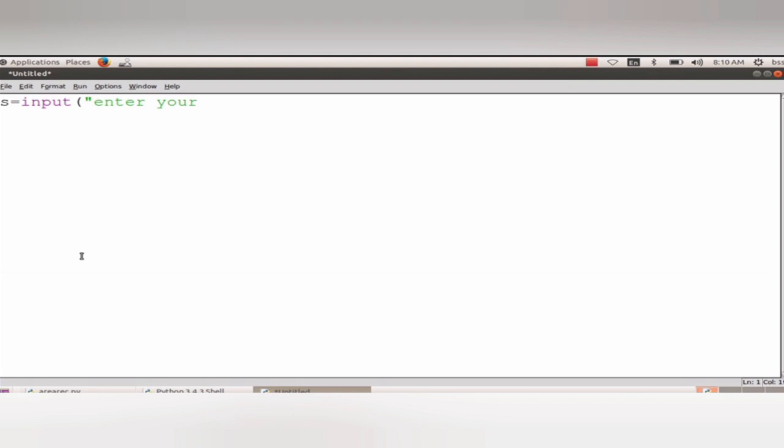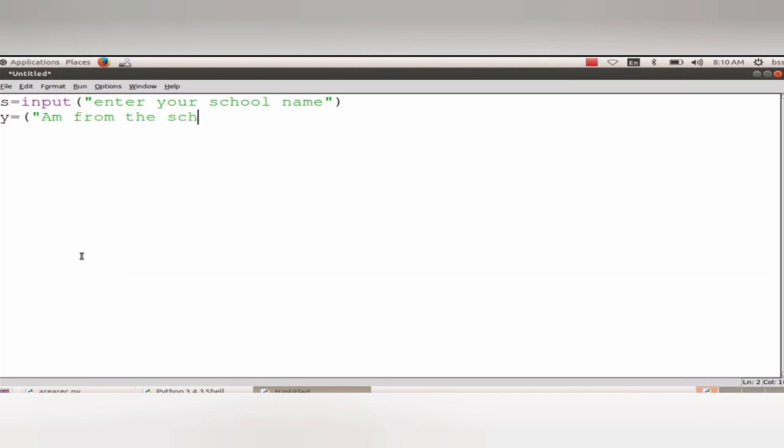Here it is print. You can give the command as "I am from the school".